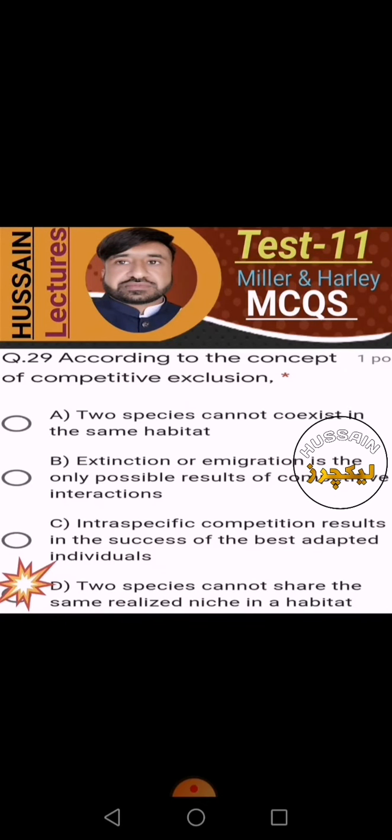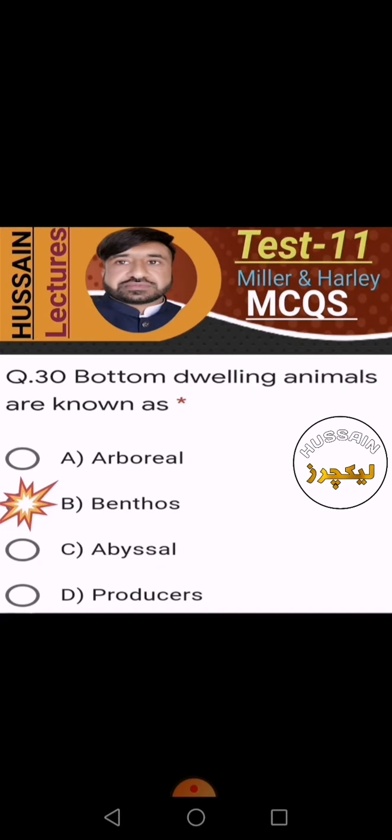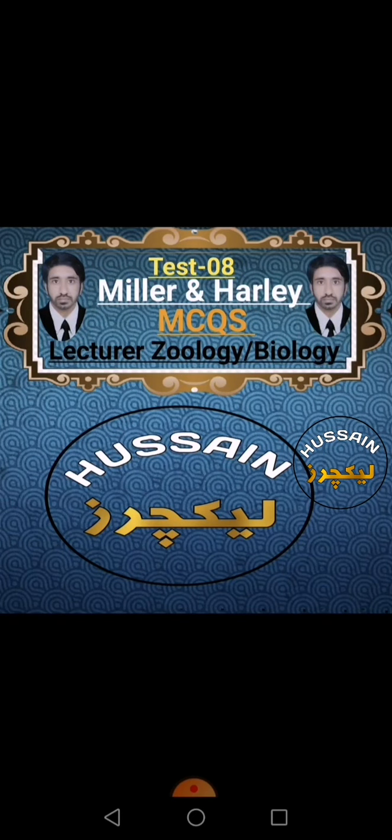According to the concept of competitive exclusion, two species can't coexist in the same habitat, no; extinction or immigration is the only possible result of competitive interactions, no; intraspecific competition results in the success of the best adapted individuals, no; two species can't share the same realized niche in a habitat, yes. Bottom dwelling animals are known as arboreal, no; abyssal, no; producers, no; benthos, yes. Thank you, friends.